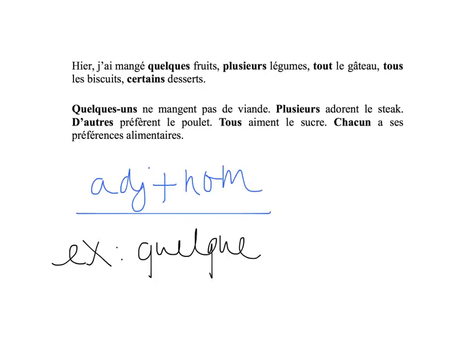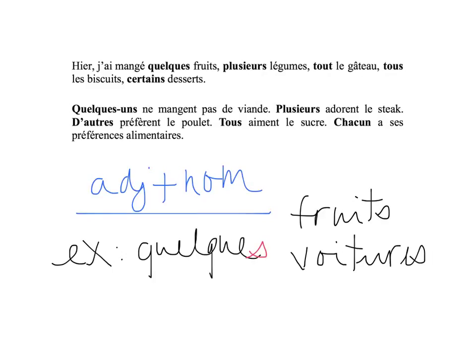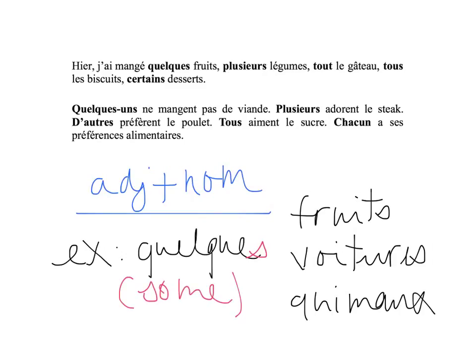Example, quelques. I can say quelques fruits, but there is always an S. I can say quelques voitures, quelques animaux, right? And this would mean some. You are supposed to know this already, okay? So whenever you want to say some stuff in French, just use quelques with S. This is the first one.